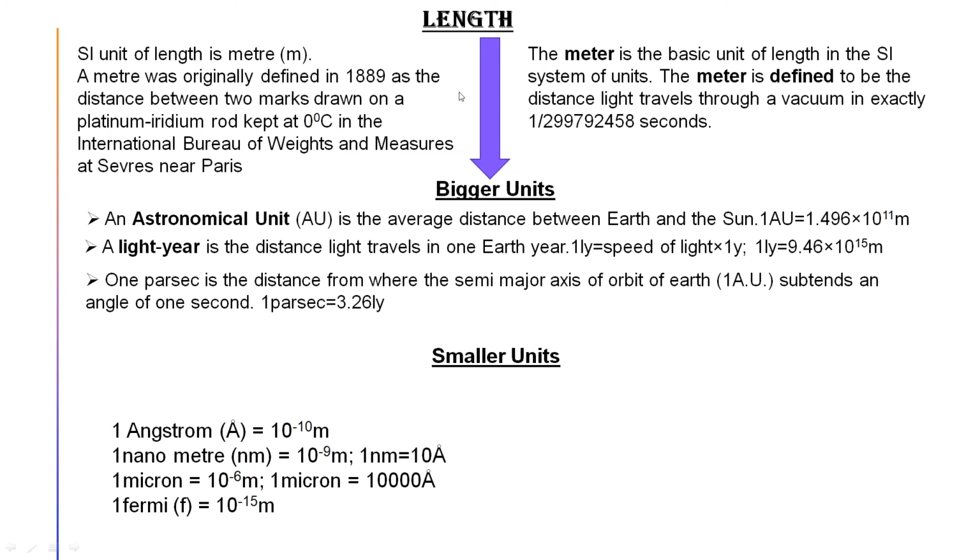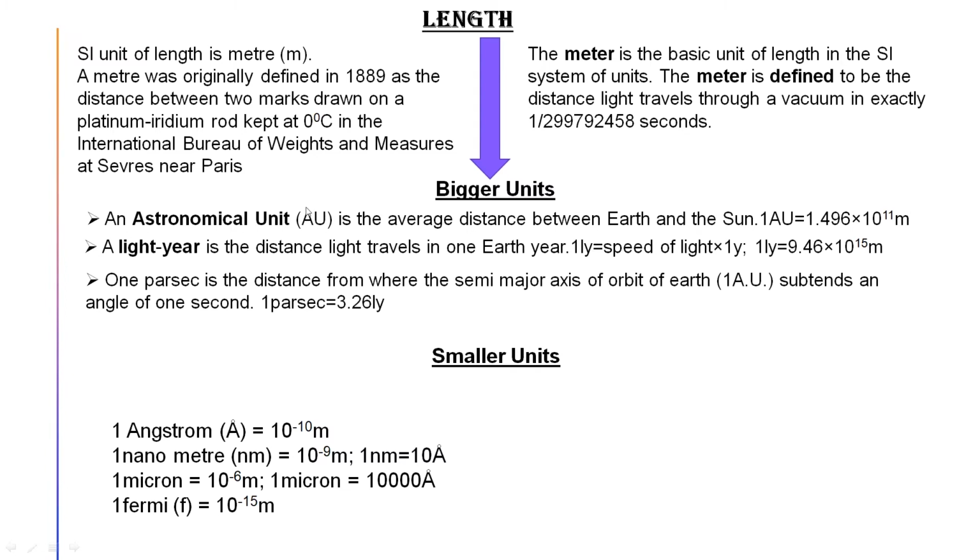Okay, next we have to discuss some bigger and smaller units. If I am talking about the general units that you know, that is meter, centimeter, millimeter, that is the metric system that we have learned from class 5 only. So here we are not very much interested in that. We are interested in the bigger units and smaller units which we generally do not use, that are not in our metric system.